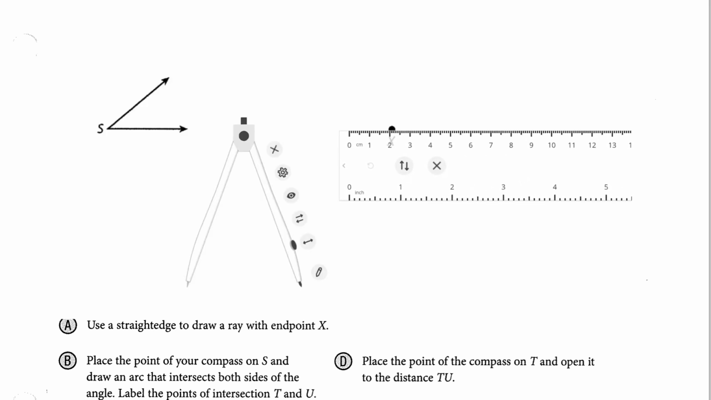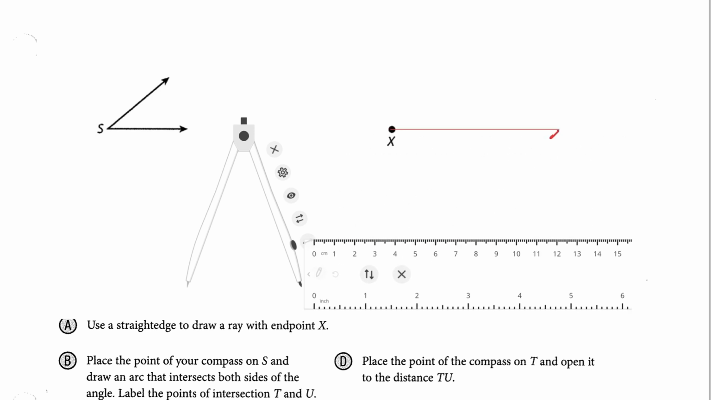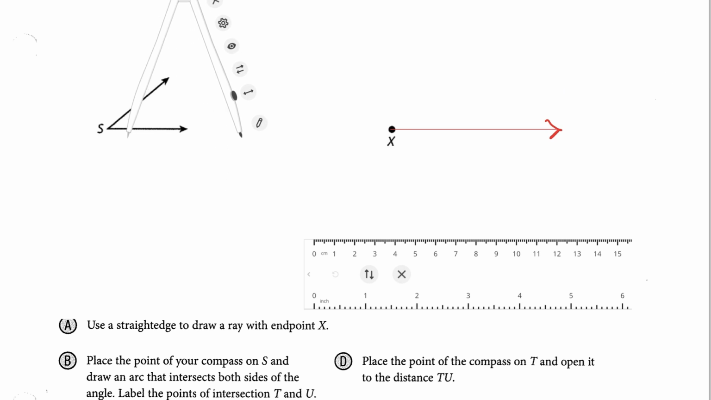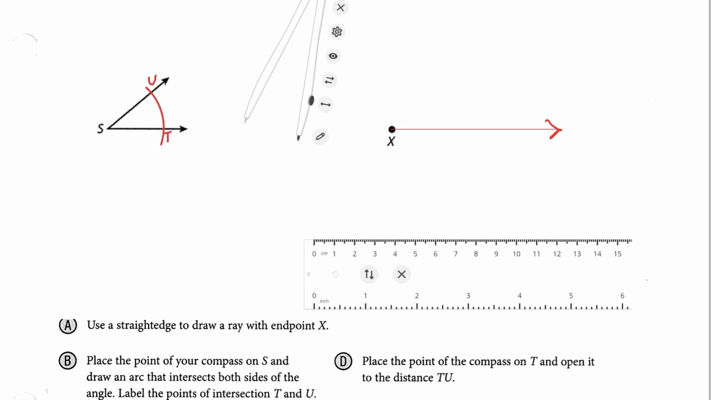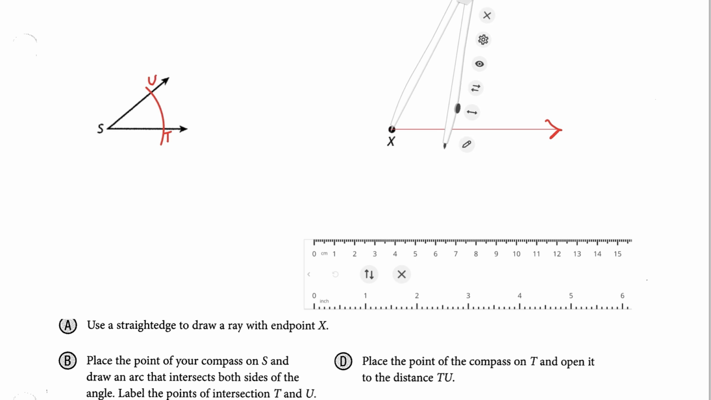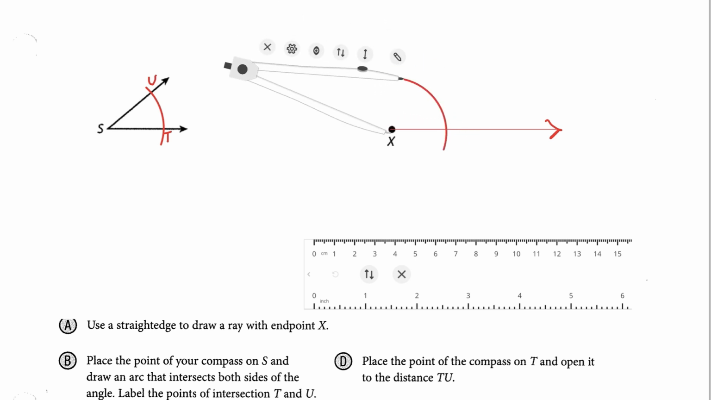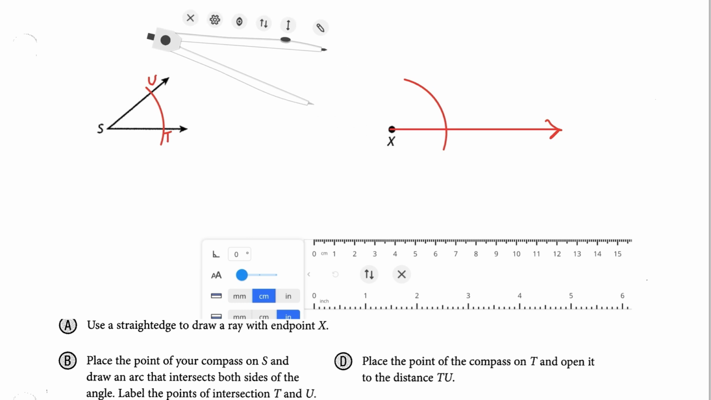Use a straight edge to draw a ray with endpoint X. Place the point of your compass on S and draw an arc that intersects both sides of the angle. Label the points of intersection T and U. Without adjusting the compass, place the point of the compass on X and draw an arc that intersects the ray. Label the intersection Y.